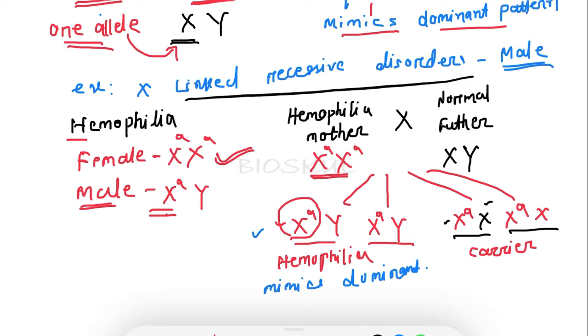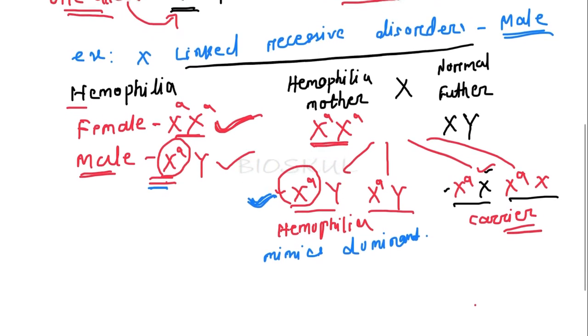But here only one X chromosome is recessive, so it is in heterozygous condition and they act as carriers. So for a female to be hemophilic she should be homozygous recessive, but in a male only one copy of the recessive allele is enough to express the character. This is known as pseudodominance.